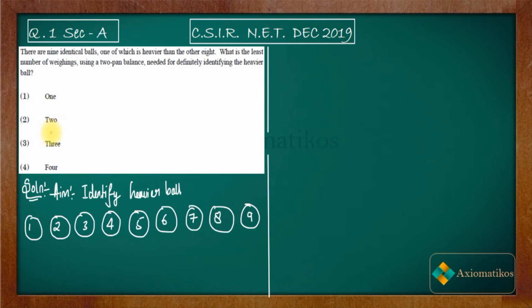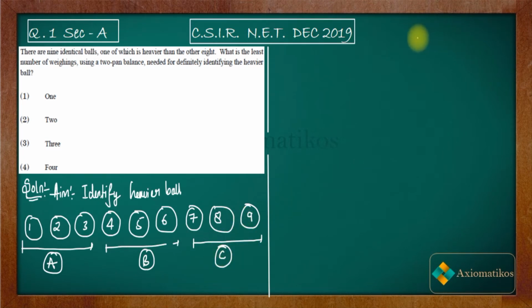That's the strategy we will use. I will make these 9 balls into packs. Let us say this is packet A, which consists of balls 1, 2, 3. This is packet B, which consists of balls 4, 5, 6, and then we have balls 7, 8, 9. We have 3 packs.